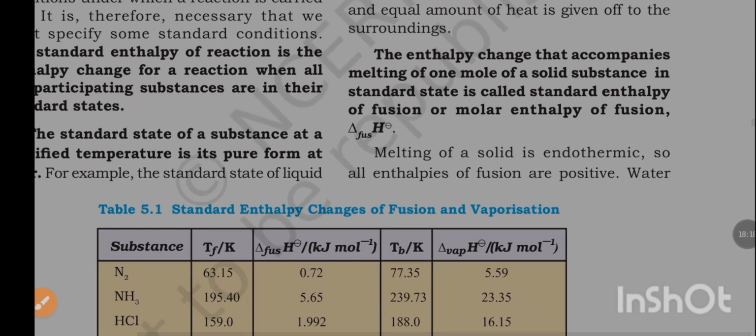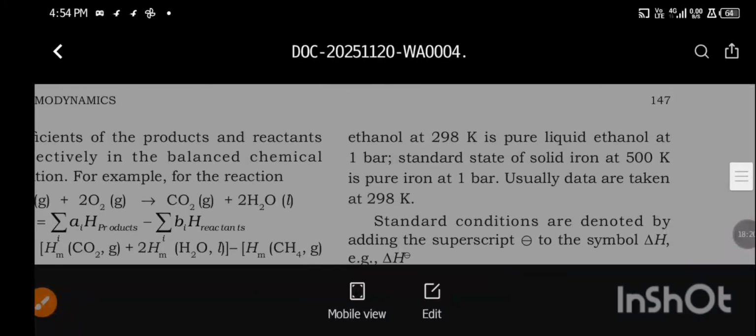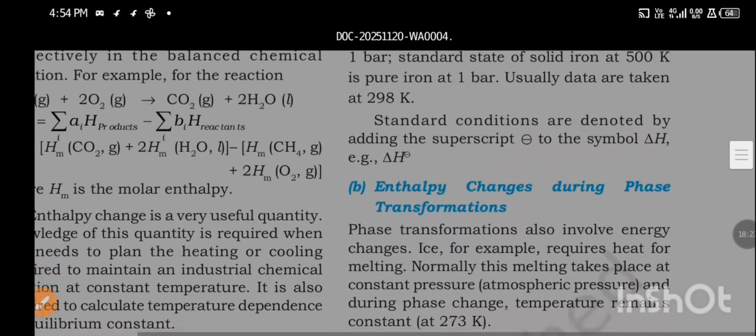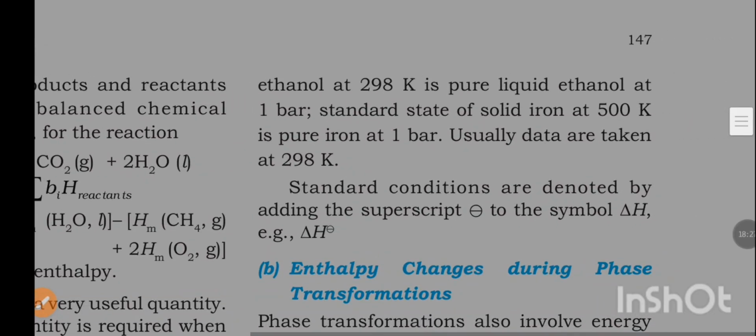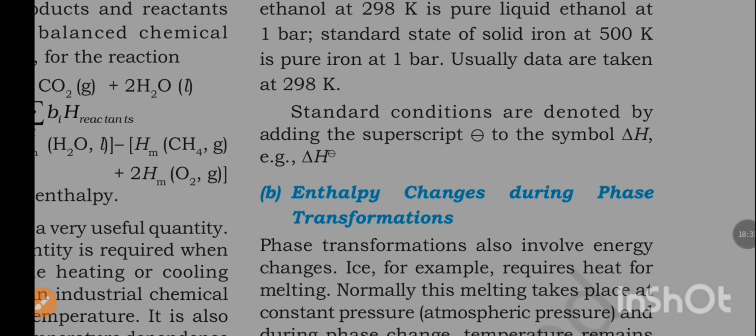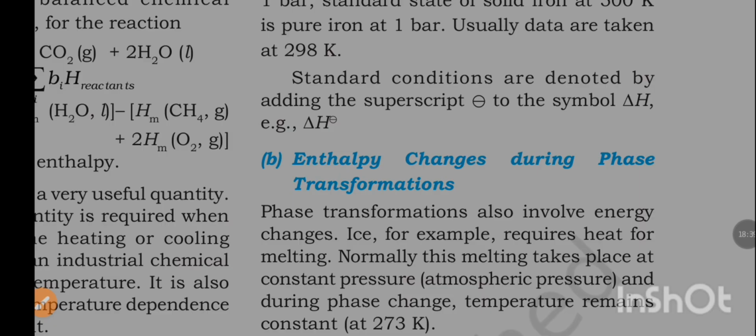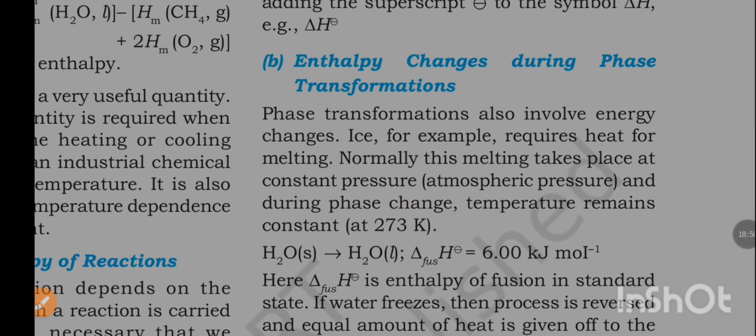For example, the standard state of liquid ethanol at 298 Kelvin is pure liquid ethanol at 1 bar. The standard state of liquid iron at 500 Kelvin is pure iron at 1 bar. Usually data are taken at 298 Kelvin. Standard conditions are denoted by adding the superscript ° to the symbol ΔH, for example ΔH°.